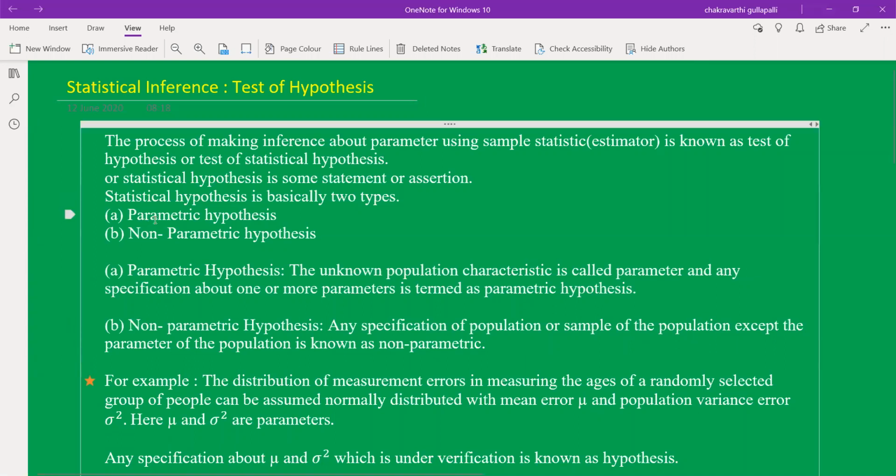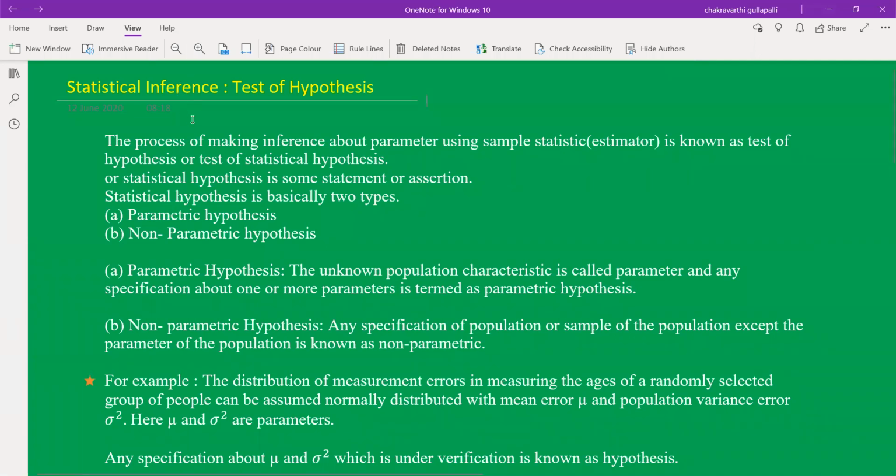So, dear students, the next topic is statistical inference. First part is over, theory of estimation. Second part, test of hypothesis. It's another very important topic. After estimation, definitely we have to learn test of hypothesis. What is test of hypothesis? That is very, very important.